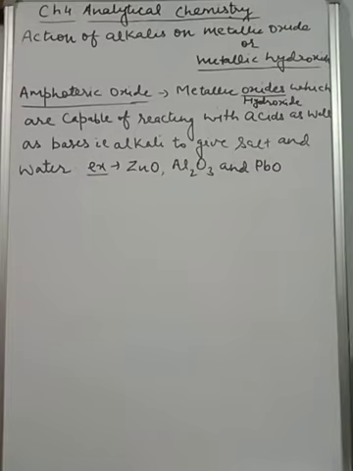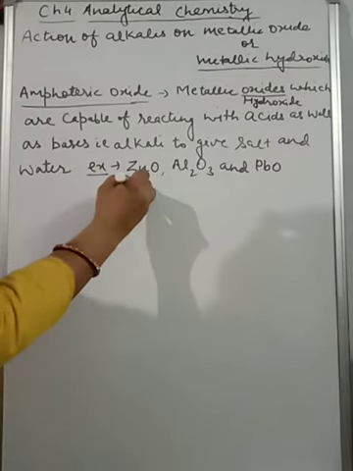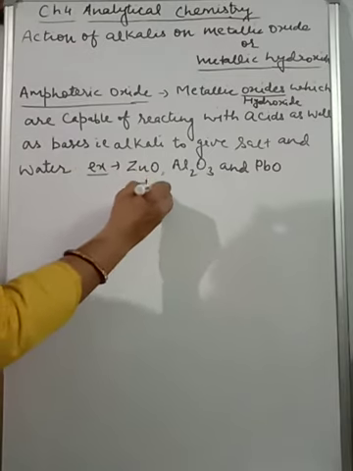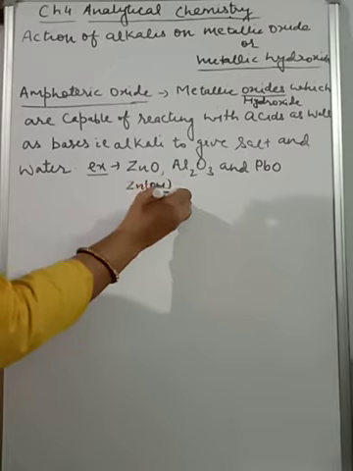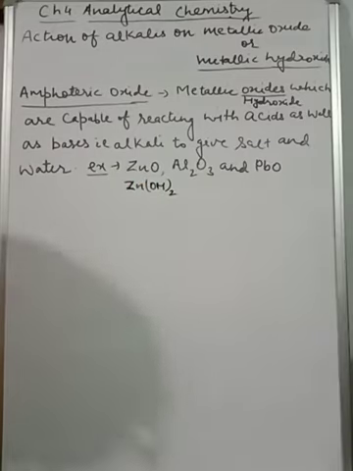Their examples are zinc oxide, zinc hydroxide, aluminium oxide, aluminium hydroxide, and lead oxide and lead hydroxide. So I think now it's clear to you, children. Certain metallic oxides or hydroxides show dual behavior and are capable of reacting with both acid as well as bases to give salt and water. They are known as amphoteric oxides or hydroxides.